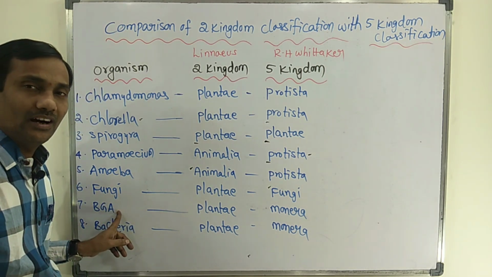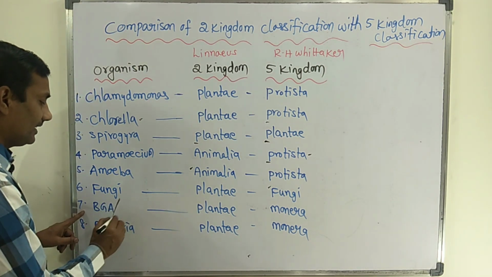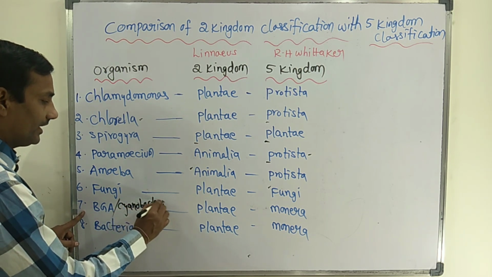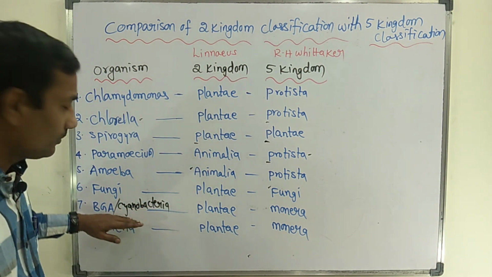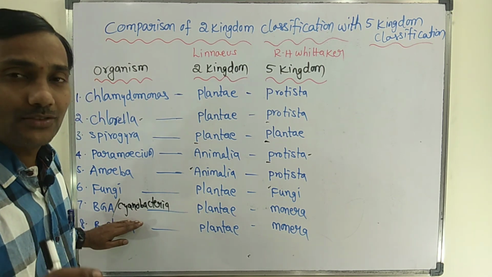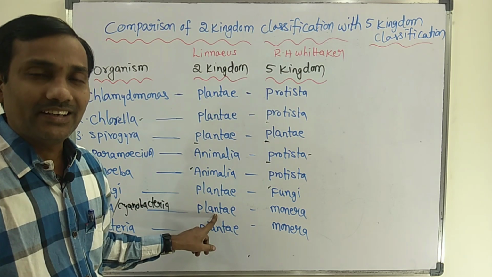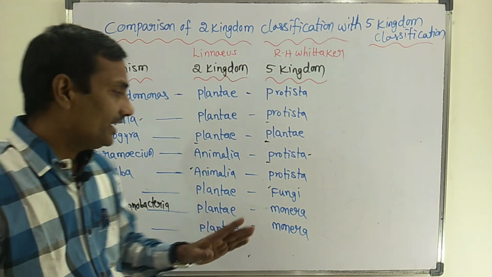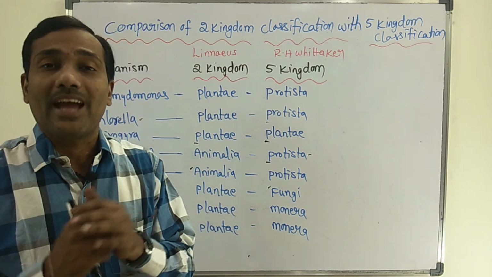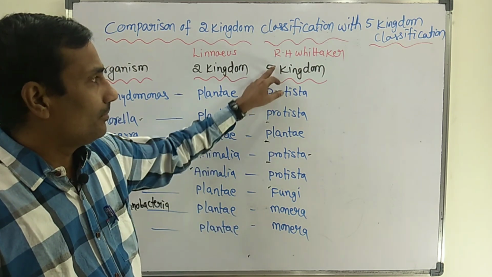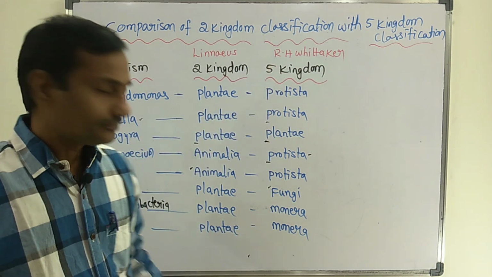Next, blue-green algae, also called cyanobacteria, are prokaryotic algae. They also consist of a cell wall, so they are placed in the plant kingdom by Linnaeus. But blue-green algae are prokaryotes, so they are placed in the Monera kingdom by R.H. Whittaker.